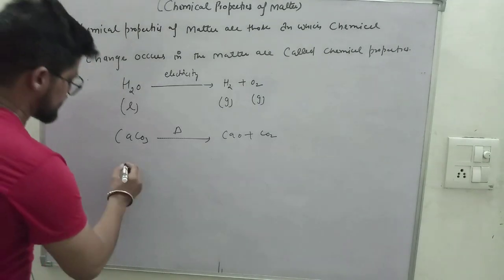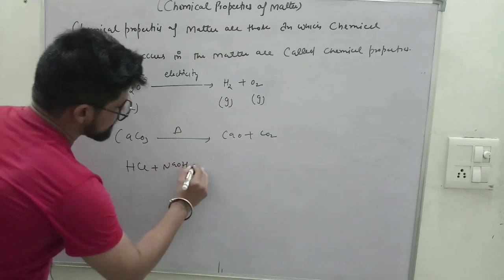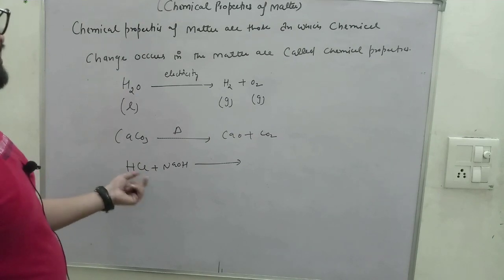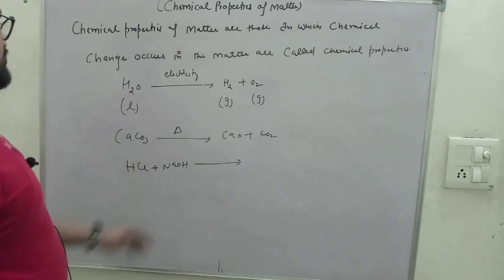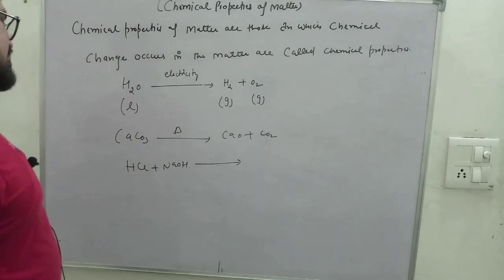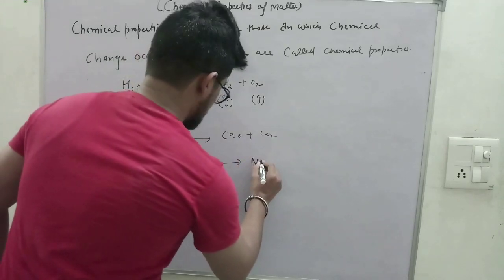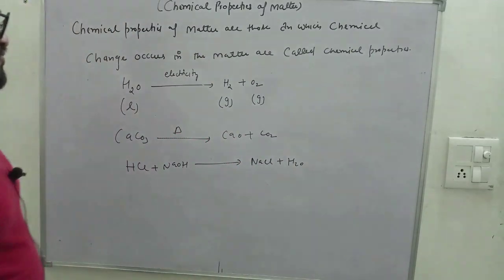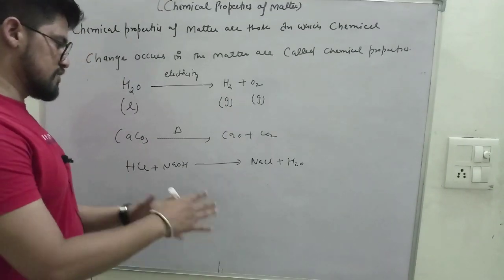Here if we talk about HCl plus NaOH, again there is a chemical reaction, they will acquire the chemical properties because a chemical reaction occurs between them. When the chemical reaction occurs between them, there is a formation of salt and water. Here also in this example, the properties of reactant are totally different from the properties of product.